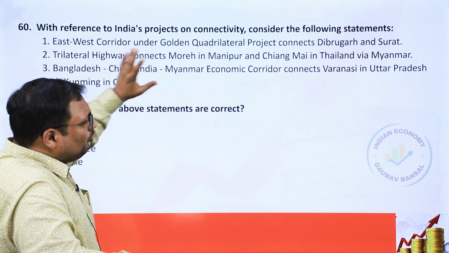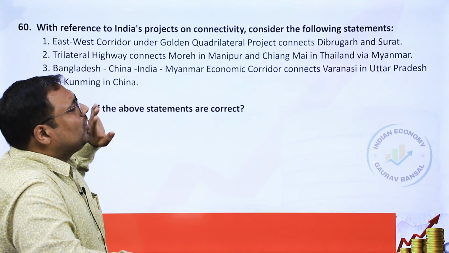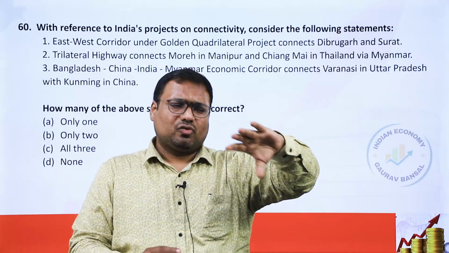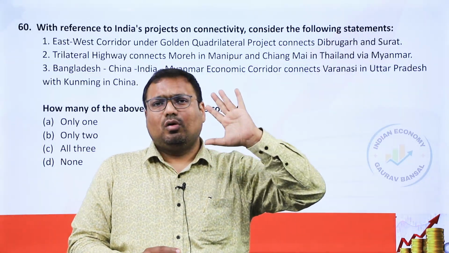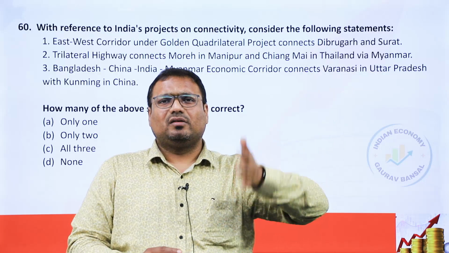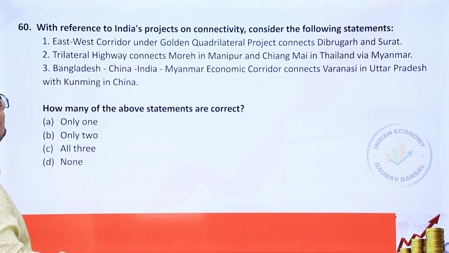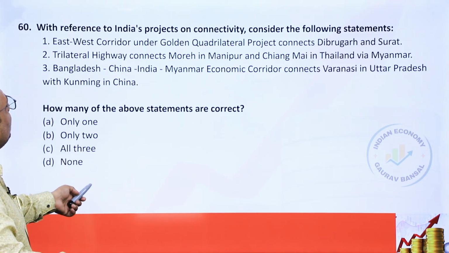So Kunming was correct, but it doesn't connect up to Varanasi. From Kunming, it comes into Bangladesh, connects Chittagong, and then Dhaka, and then it goes up to Kolkata. So that is the plan. So in this case, all three are incorrect.